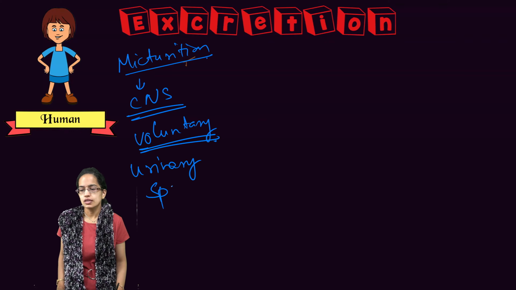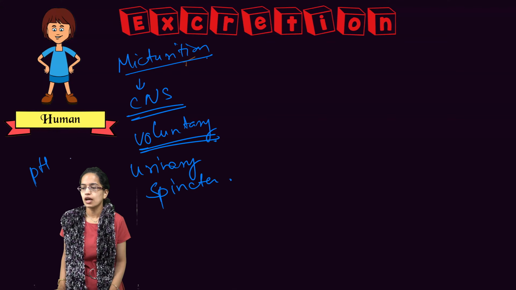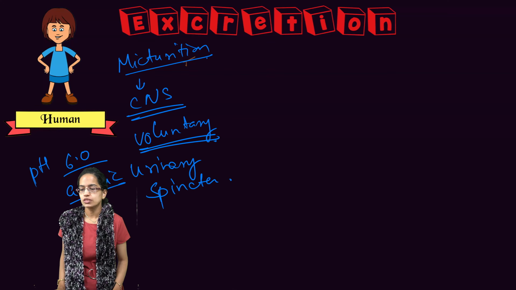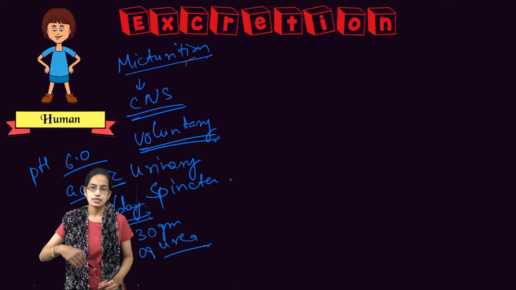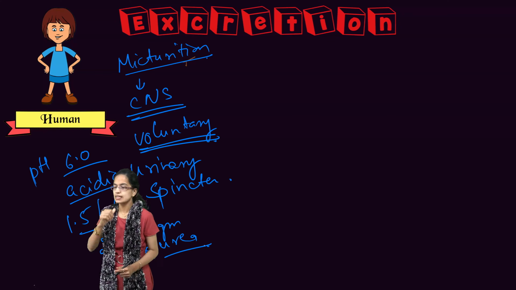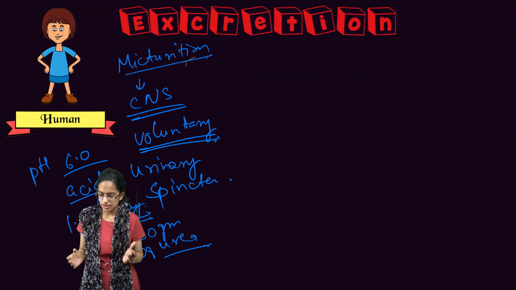Now, the urine that is released has a distinct odor and a pH around 6.0, which means it is acidic. Around 1.5 liters of urine is excreted per day, of which around 25 to 30 grams is urea as the byproduct. So these are the various studies that we see here.